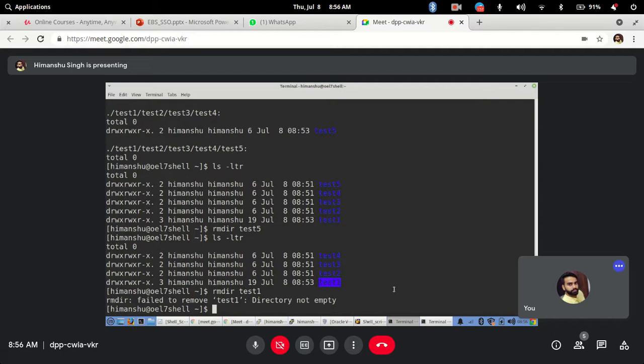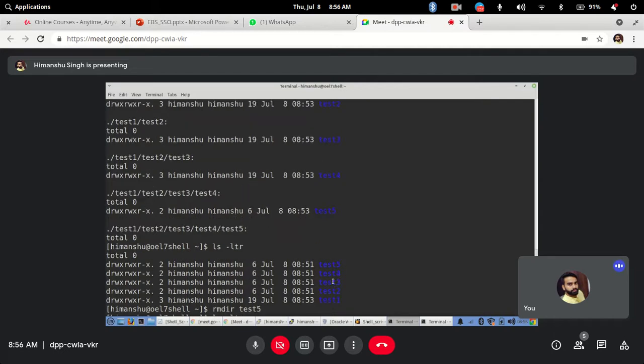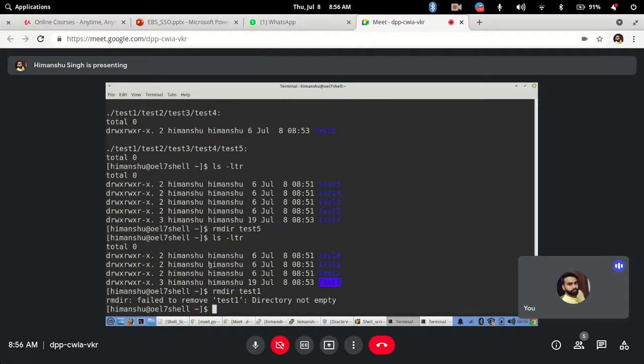Because my test1 has a structure of directories inside it, rmdir will not allow you to delete a directory which has some content inside it. Even if they are empty directories, it doesn't matter. It will just treat it as, okay, inside test1 I can see some directory, so it's not an empty directory and I will not remove that. Clear?